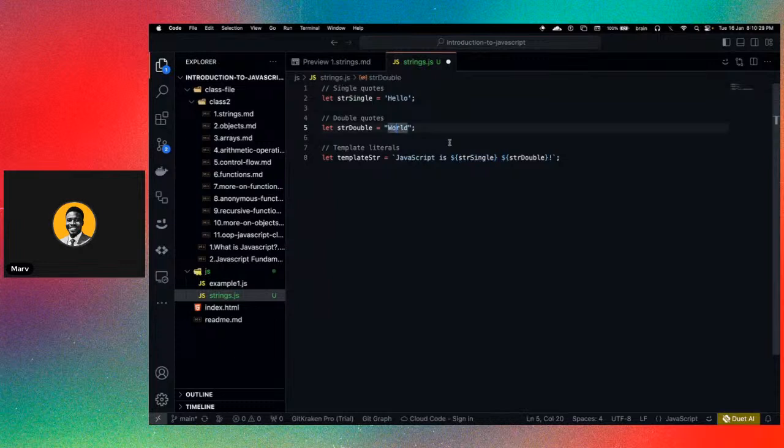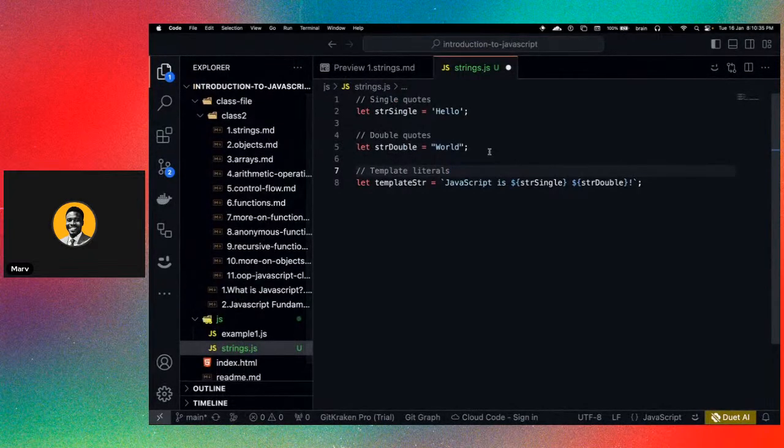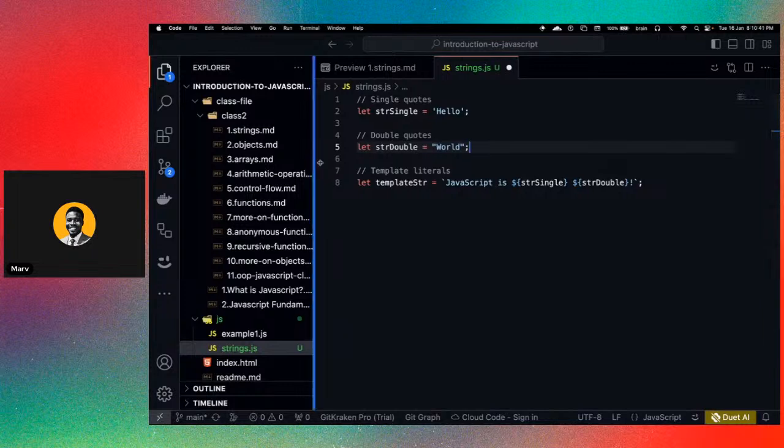If you're watching on YouTube and you're not using your laptop, I think you can also zoom in on your end. But let me increase this a little bit. I think this is better, right? Okay.